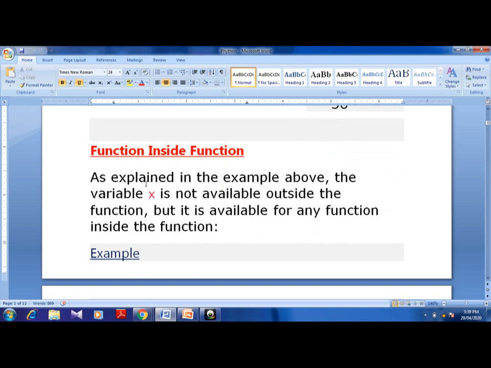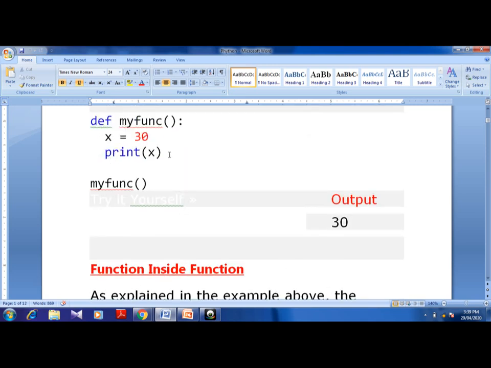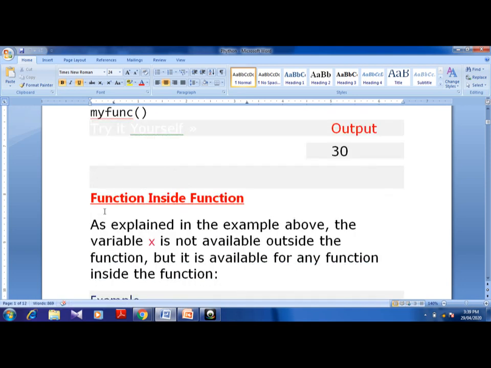Next is the function inside a function. That means I am creating one function, and inside that I am creating one more function. As explained in the example above, the variable x is not available outside the function. That means when the function is over, you cannot use it anywhere else.